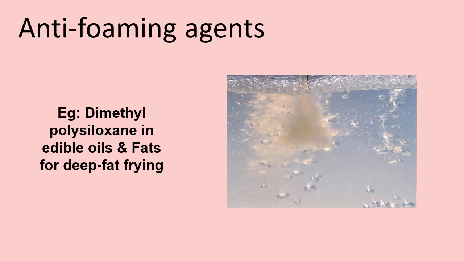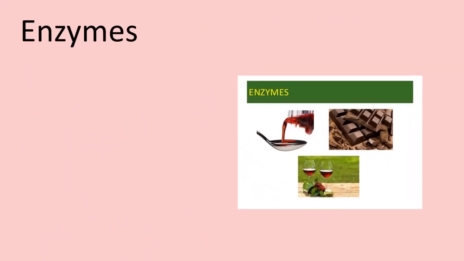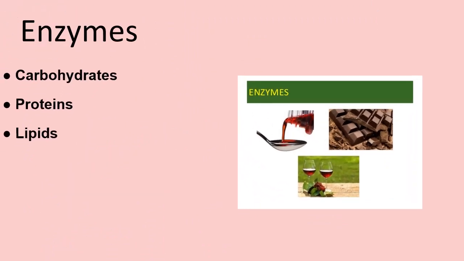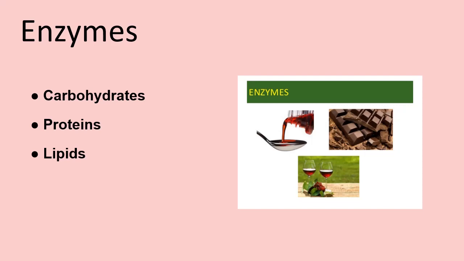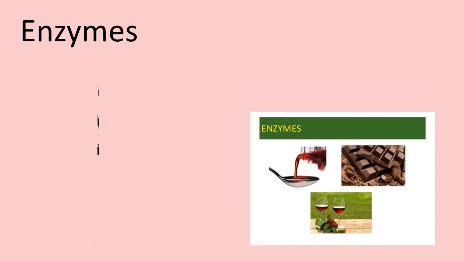Example: dimethyl polysiloxane in edible oils and fats for deep fat frying. Enzymes are mainly used in industry to split carbohydrates, proteins, lipids, and are used in cheese, bread production, tenderizing meat.